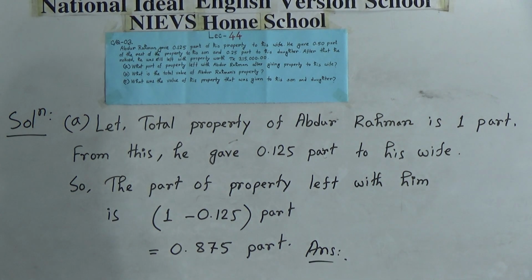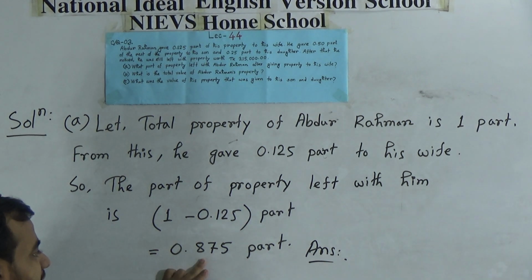Okay, now activity B. We have to calculate what is the total value of Abdur Rahman's property. We are given that from this property, that means from this 0.875 part, he has given 0.5 part to his son and 0.25 part to his daughter.